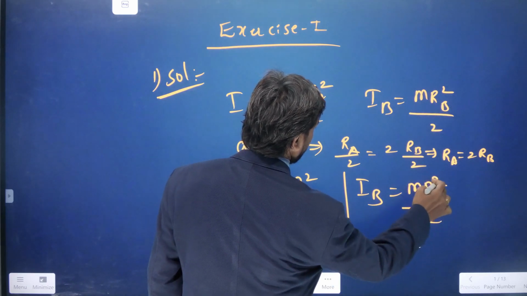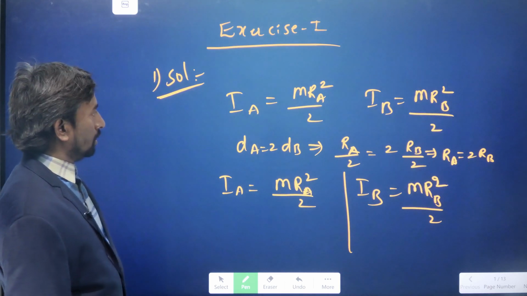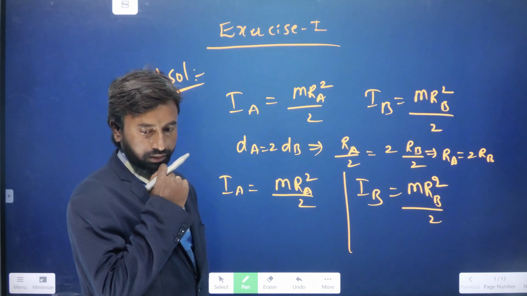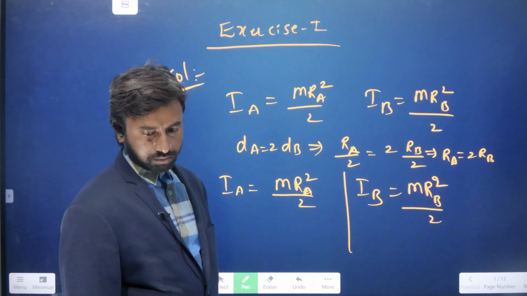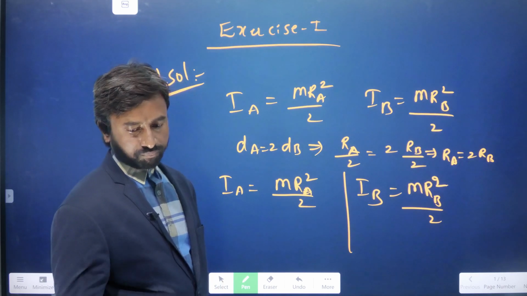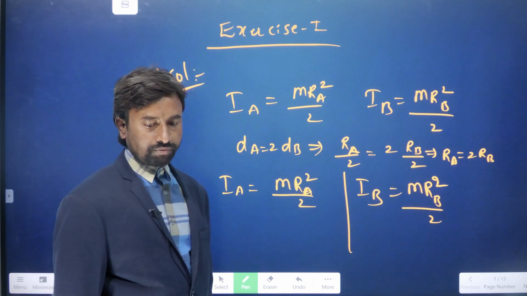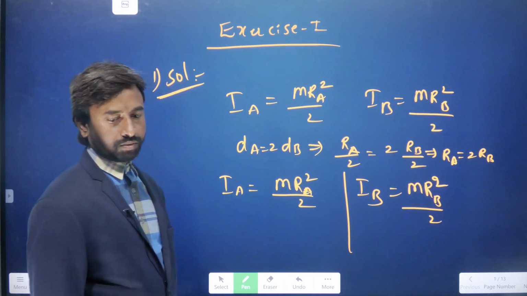So the moment of inertia of the circular disc: the diameter of A is twice that of B. The moment of inertia of A as compared to that of B is?